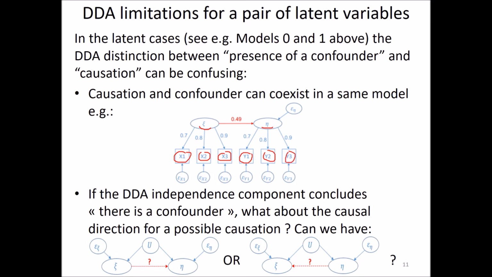Furthermore, a second point is, if the DDA independence component concludes there is a confounder, what about the causal direction for a possible causation? Can we have this model or this one?